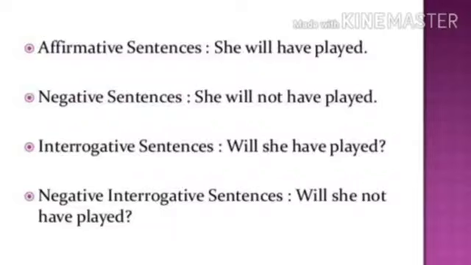By the time you read this, I will have left. You will have finished your report by this time next week. Won't they have arrived by 5? So we can make interrogatives also. As said earlier, we will be having affirmative, negative, interrogative or negative interrogative sentences.